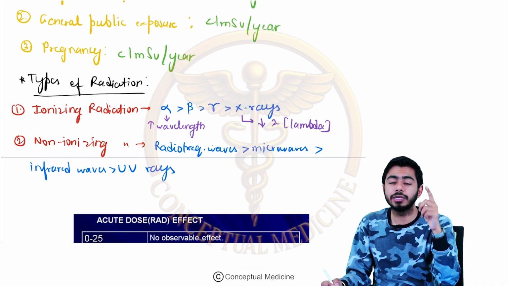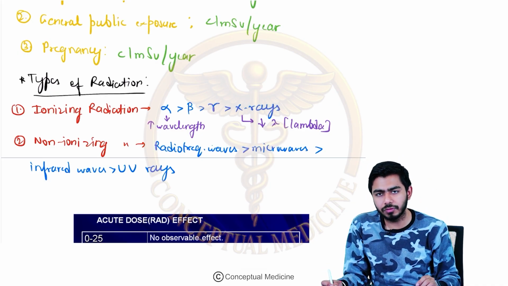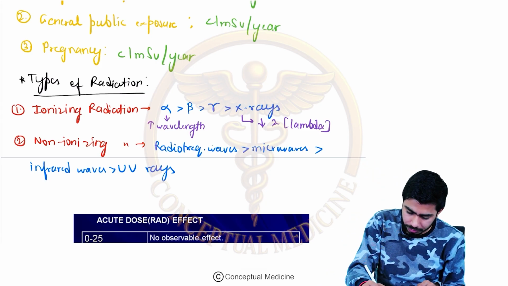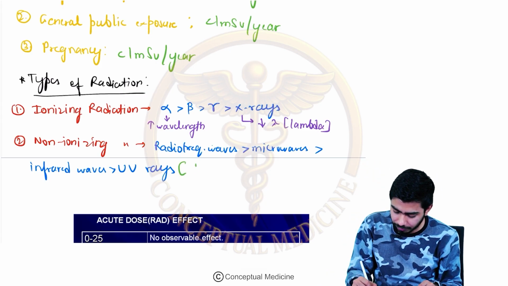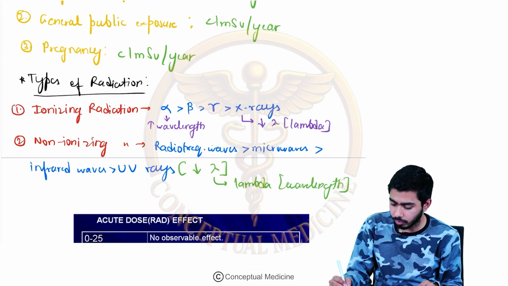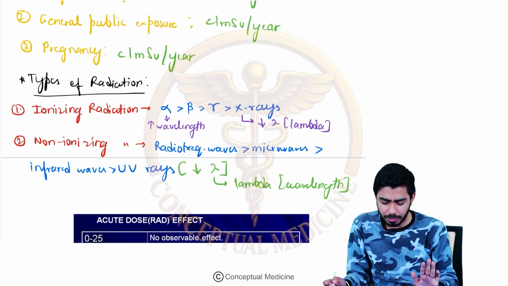Who will have the highest wavelength over here? The radio frequency waves will have the highest wavelength, and the lowest will be the UV rays, right? Again guys, I am telling you, lambda is for wavelength over here, right?